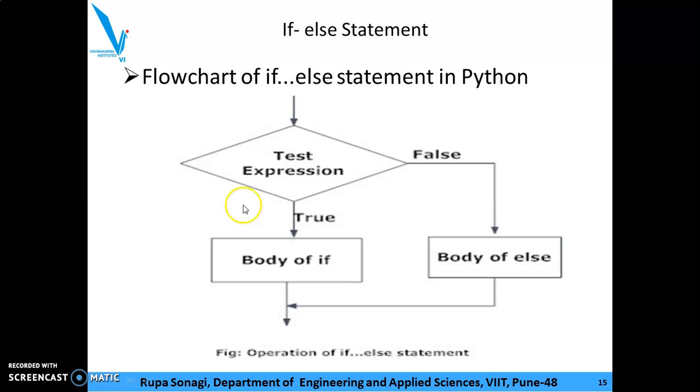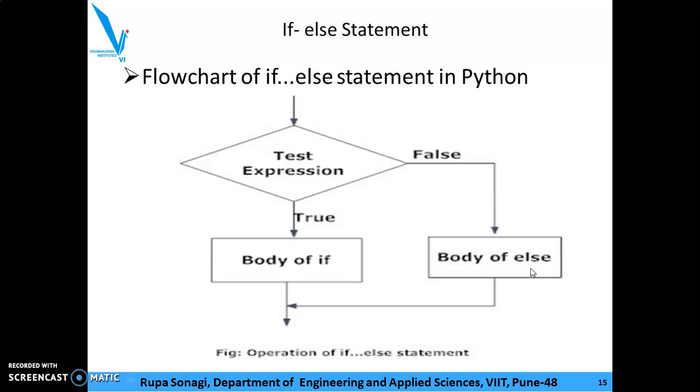This is a flowchart. Test expression: if the test expression is true, the body of if will be executed. If it is false, the body of else will be executed. So simply, if the condition is true, the if body will be executed. If the condition is false, the else body will be executed.